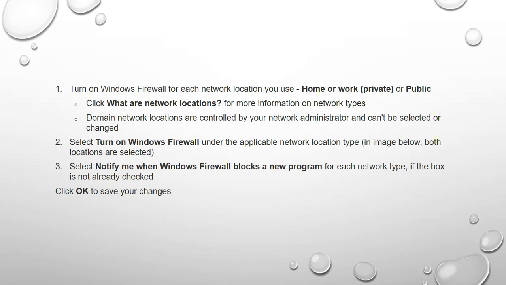Then as the second step, select turn on Windows firewall under the applicable network location type. Then select notify me when Windows Firewall blocks a new program for each network type if the box is not already checked. Click OK to save the changes.